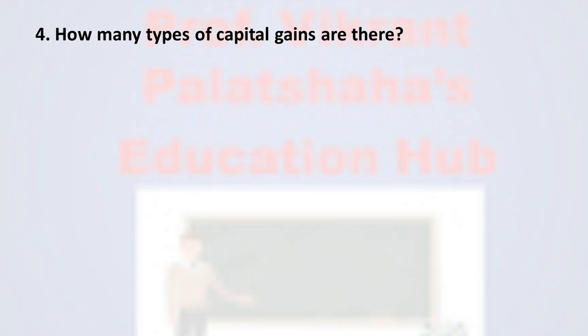Next, number 4. How many types of capital gains are there? Option A 1, option B 2, option C 3 and option D 4. And the correct option is option number B, that is 2. There are two types of capital gains, short-term capital gain and long-term capital gain.